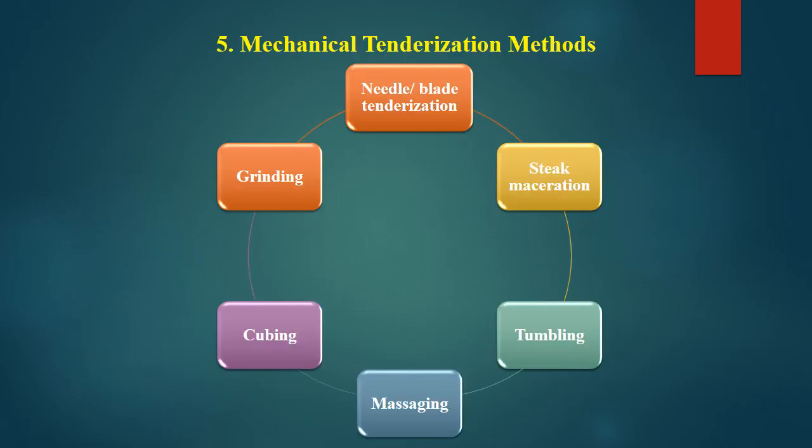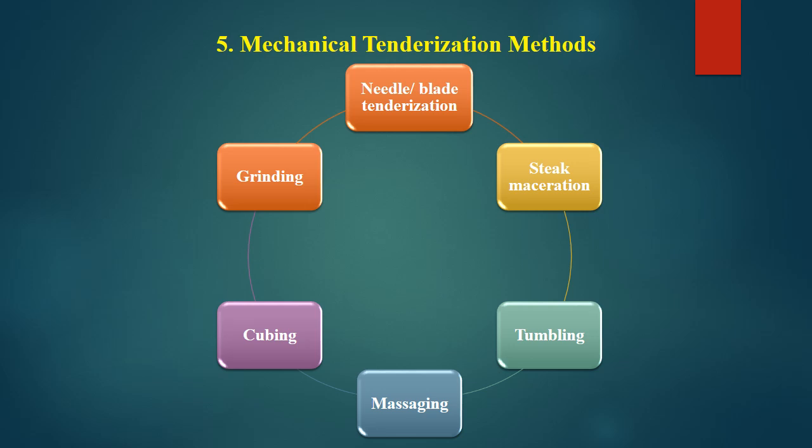Next we will discuss mechanical tenderization methods. These are more scientific machineries developed for application in the meat industry. First one is needle or blade tenderization. Second one is steak maceration. By hammering, we can macerate the muscles and it becomes tender.